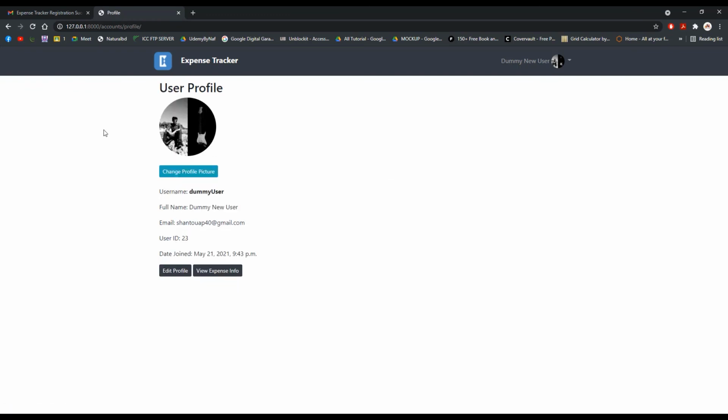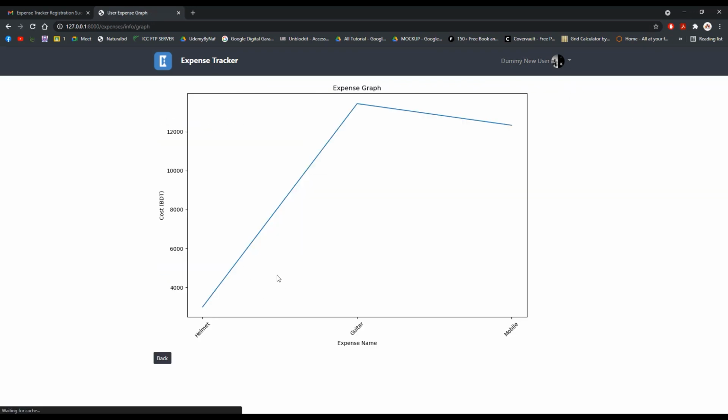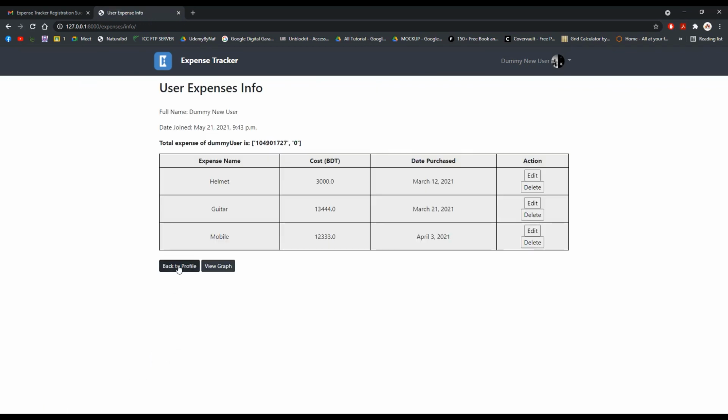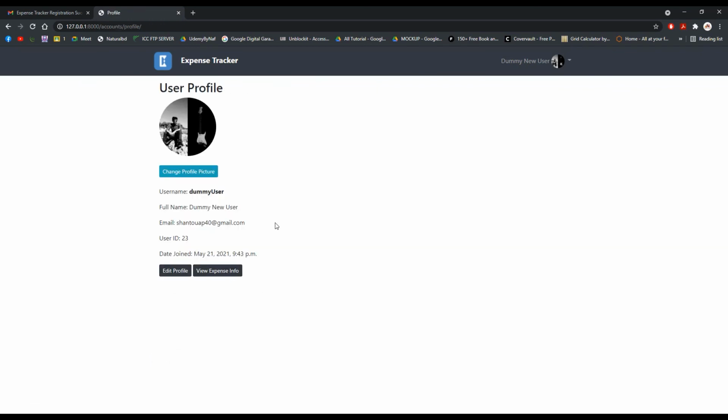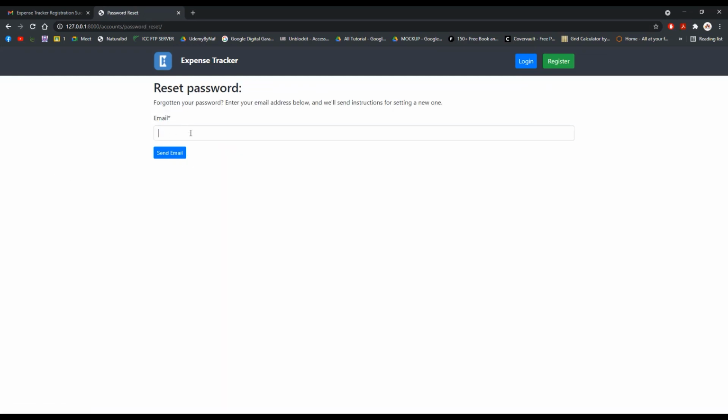And let's see what else we can do. You can view your profile from here, and you can see your expenses info here, and you can see the graph also. So this is all about our project, and if you forget the password, you can also reset your password by using this forgotten email.